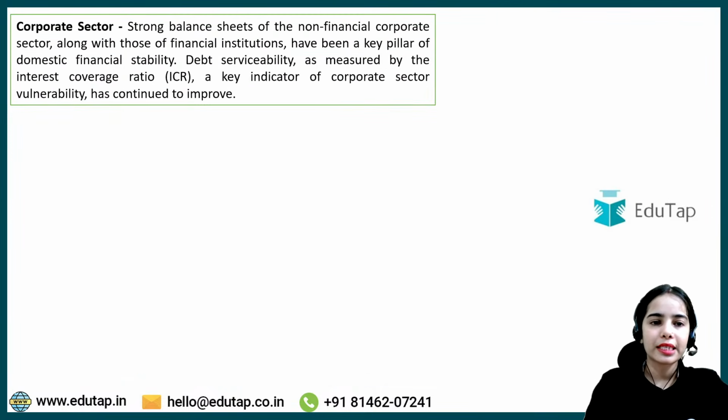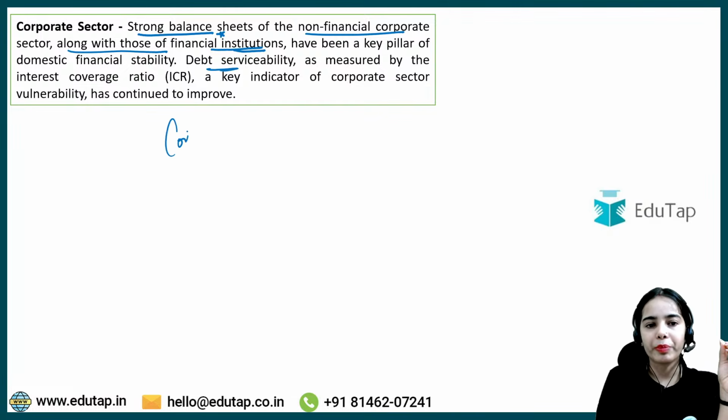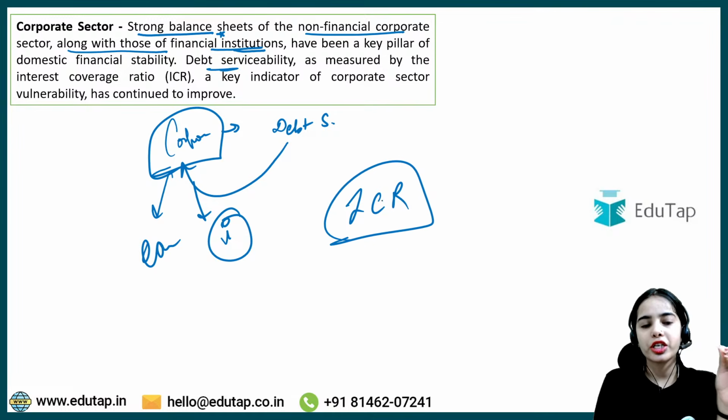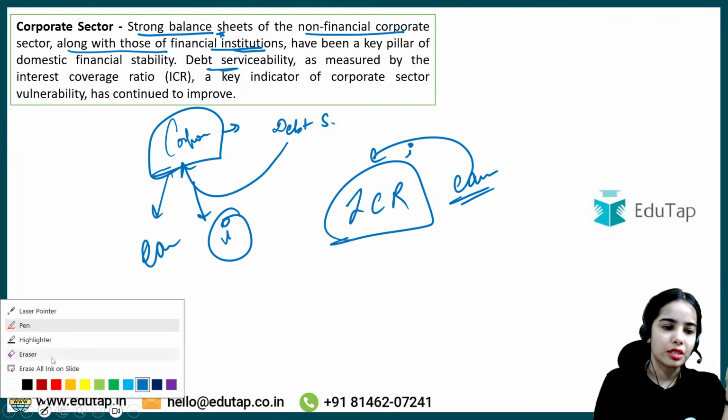Okay. Now coming to the different sectors. So this is the end of the first chapter. The corporate sector: financial institutions and non-financial corporates have strong balance sheets. The corporate sector has good debt serviceability. That means whatever debt the corporate sector has taken, they have enough earnings to pay their interest. That is seen through the interest coverage ratio, which shows that the corporates have sufficient earnings to cover their interest.